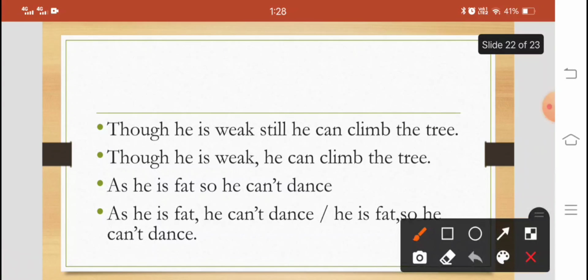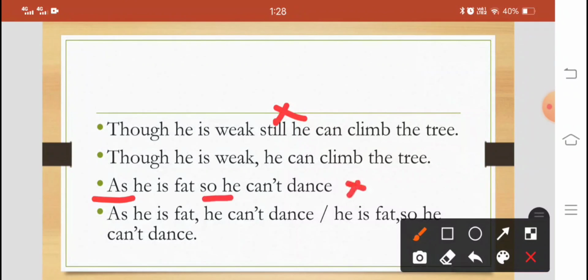Though he is weak, still he can climb the tree. We can't use still because though, yet, or we can also put a comma in place of yet. Though he is weak, he can climb the tree. As he is fat, so he can't dance. As he is fat, he can't. Again, double conjunctions can't be used. So this is wrong. The correct sentence is: as he is fat, he can't dance. He is fat, so he can't dance. In that sense, we can use so. So both the sentences are correct.